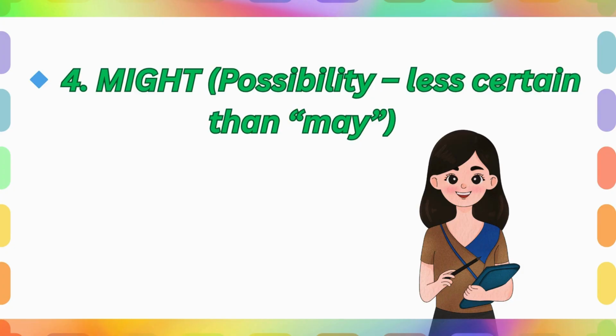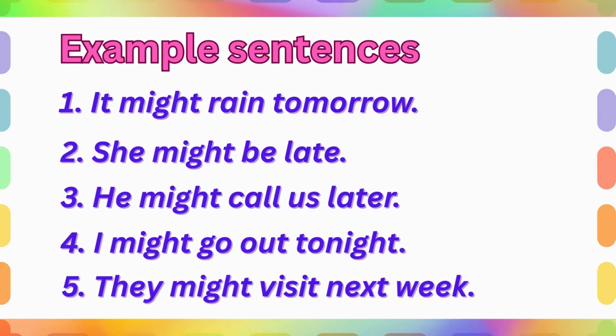Might: possibility, less certain than may. Example sentences. It might rain tomorrow. She might be late. He might call us later. I might go out tonight. They might visit next week.